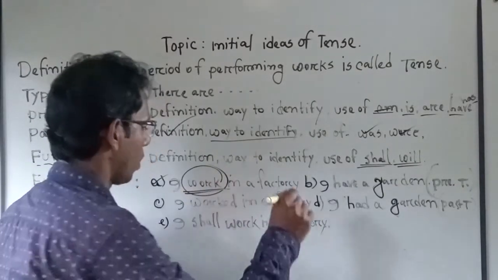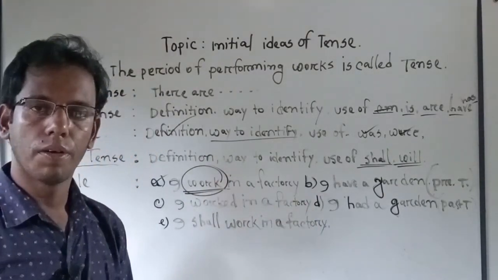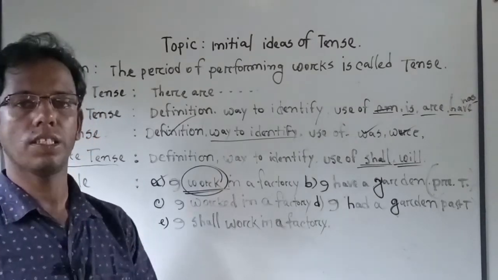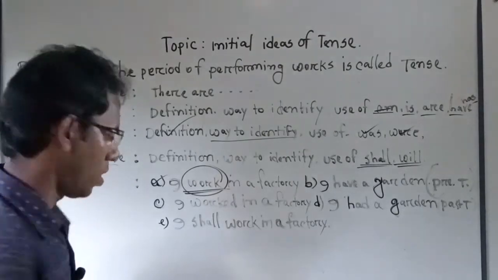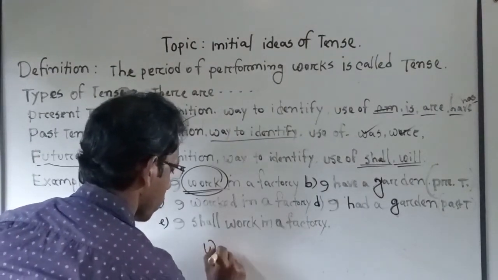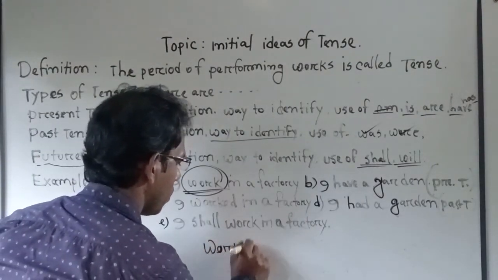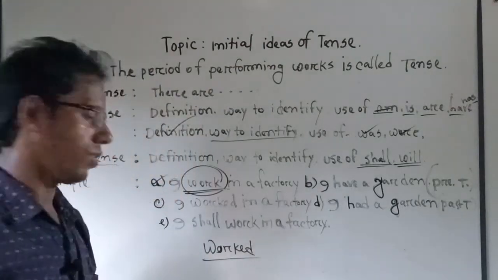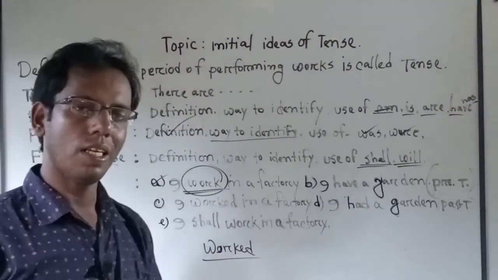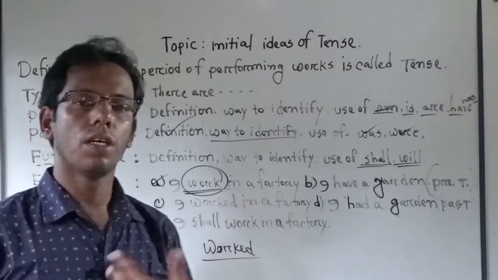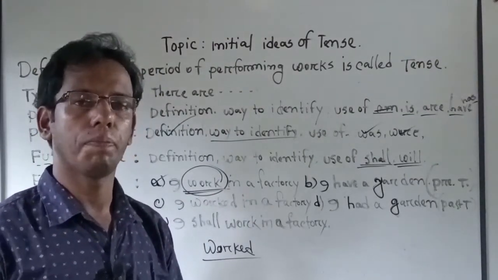But if we want to make this sentence into past tense, then we have to use worked, W-O-R-K-E-D. This is past tense. If we use the past form, worked, then this sentence will be considered a sentence of past tense.